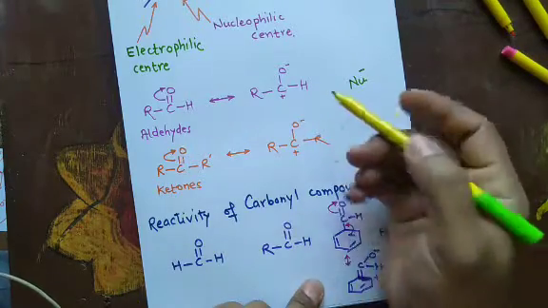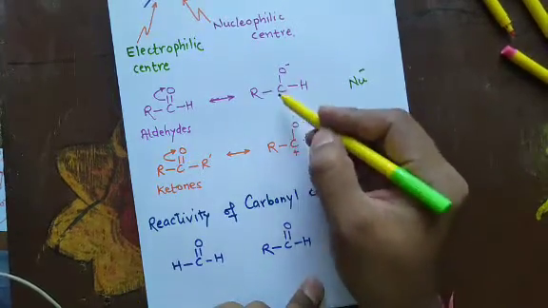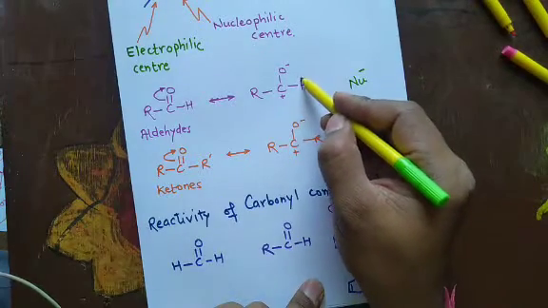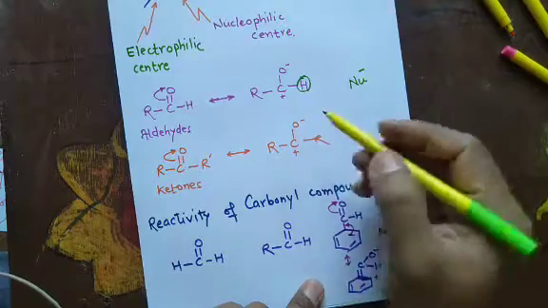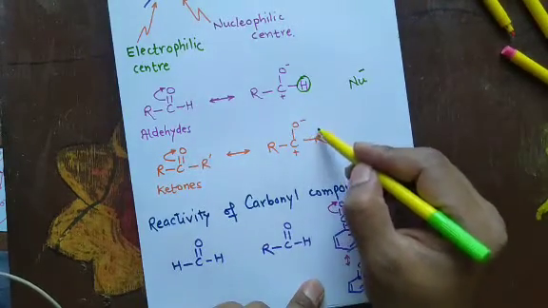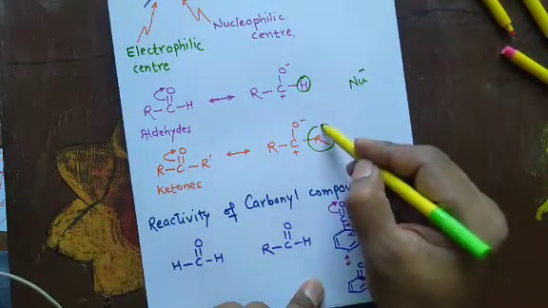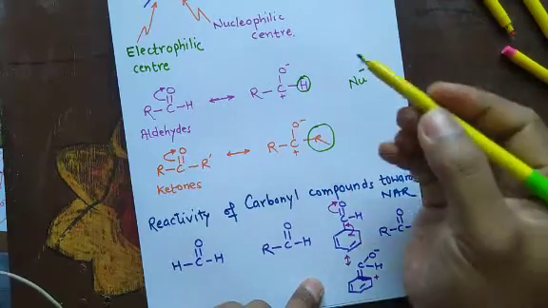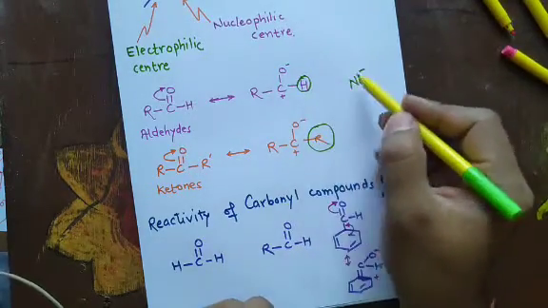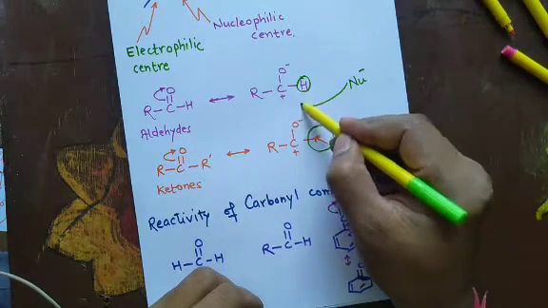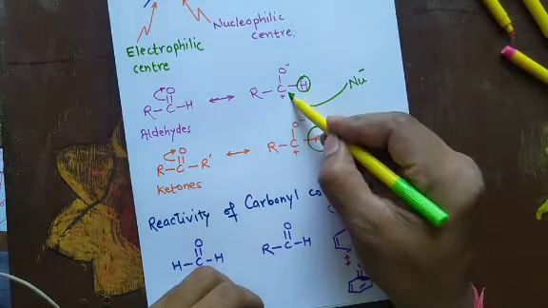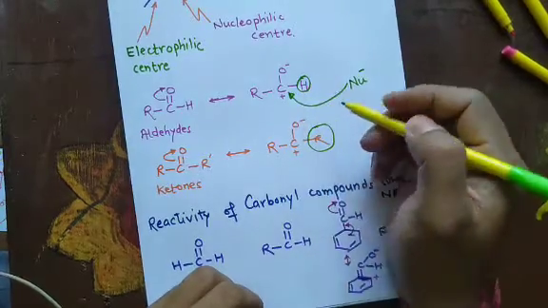So we can see from this part, there is a hydrogen atom attached to carbon in case of aldehyde, whereas in case of ketones there is an alkyl group. From this, it is clear that the nucleophile can easily attack this carbon because of less steric hindrance.